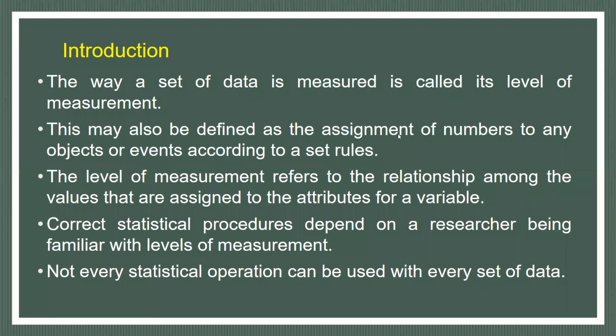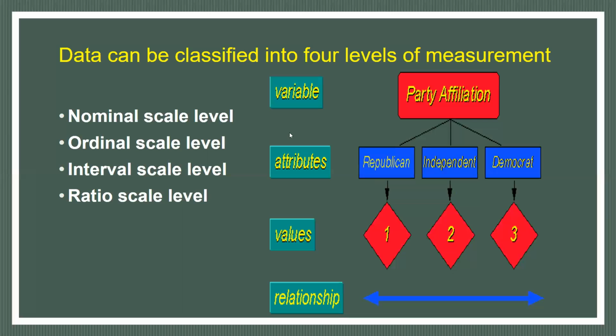Next is level of measurement, which refers to the relationship among the values that are assigned to the attributes for a variable. A variable has different attributes, and these attributes are assigned certain numbers on the basis of certain rules and criteria. This is called level of measurement. We can understand this with the diagram.